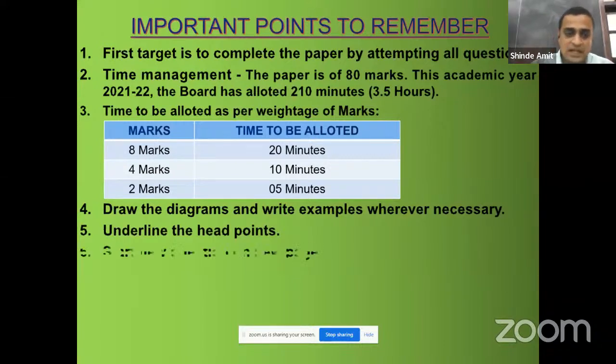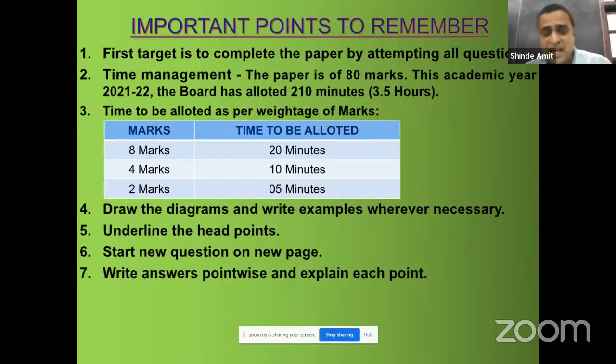Okay, then start a new question on a new page. That is more important, and care should be taken that the proper question number is written for the answer you are writing.